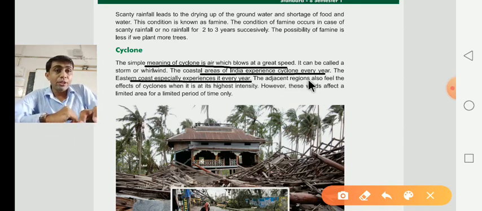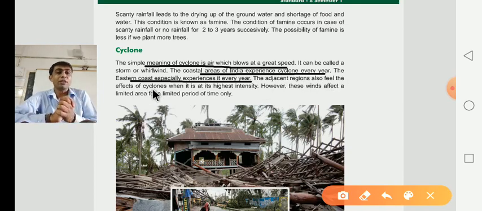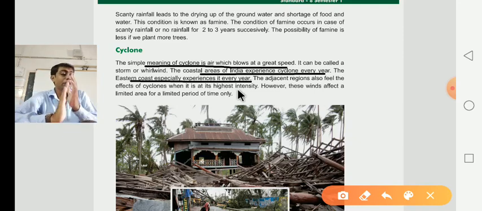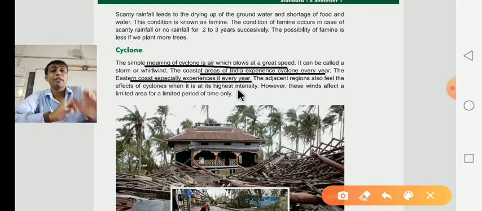The adjacent regions also feel the effect of the cyclone. Adjacent means connected, next to. The effect of the cyclone is of the highest intensity, and whenever a cyclone is there, it has the highest intensity. What is the meaning of intensity? Intensity means speed.